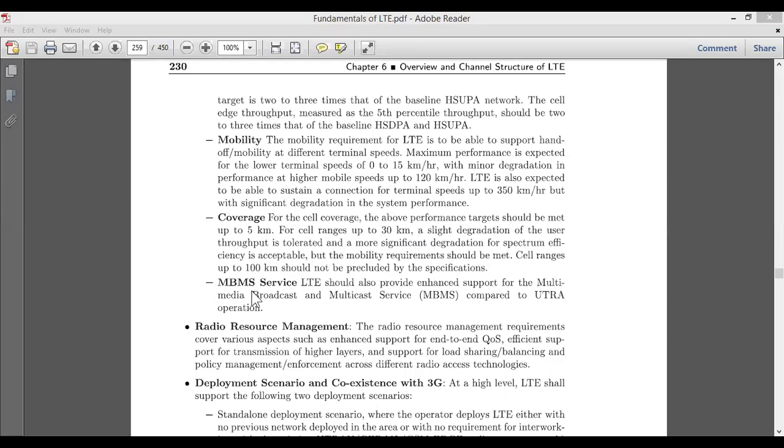And the last but not the least here is the MBMS services. This LTE also provides enhanced support for multimedia broadcast. Do you know what we mean by multimedia? Basically we have 4 different media types: text, audio, video, and image. Broadcasting means sending from one station to another station, and multicast is where we can simply cast your services. If you compare with UTRAN operation, it is far better than the other services.